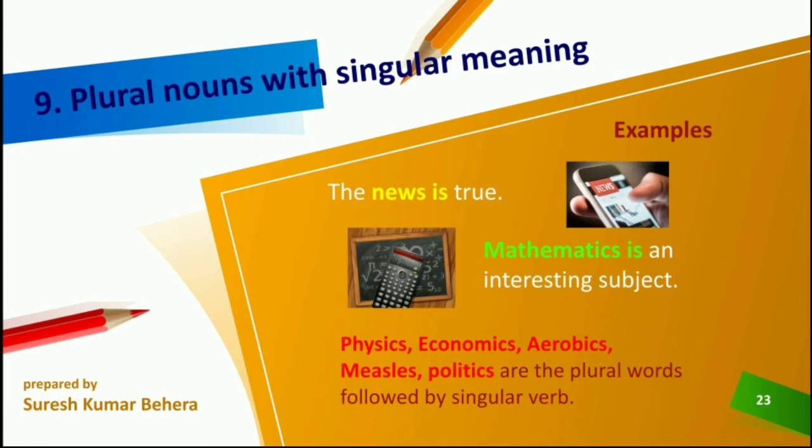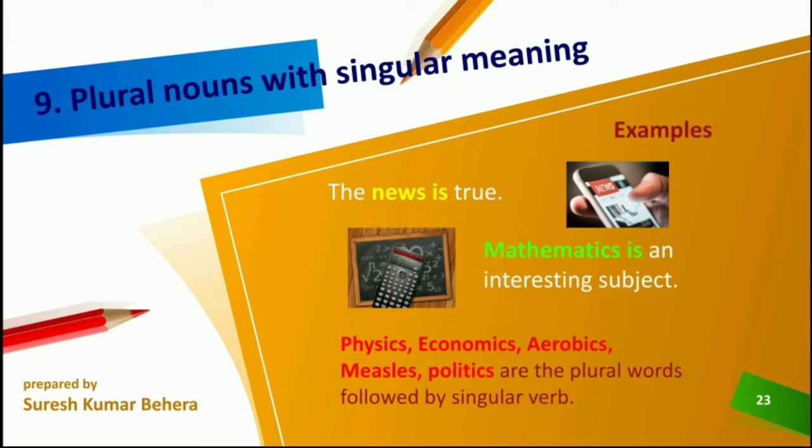The news is true. Mathematics is an interesting subject. So the s is used here in mathematics. You may think it is plural, but in meaning it is singular. So a singular verb is used. In the same way, physics, economics, aerobics, measles, politics are plural words, always followed by a singular verb.